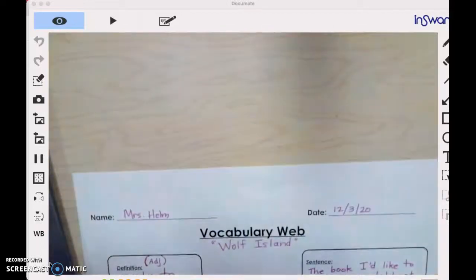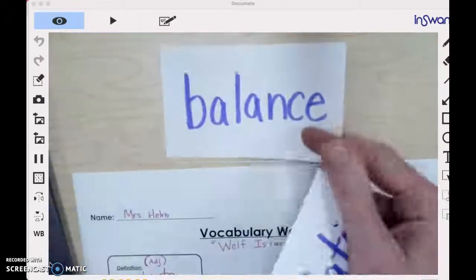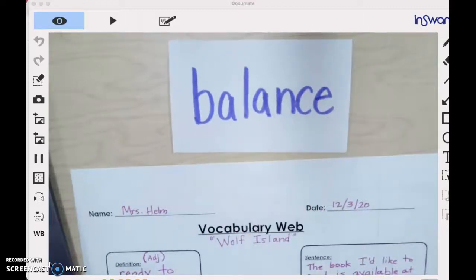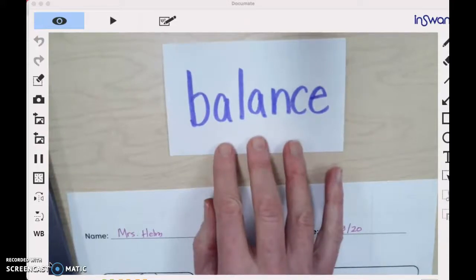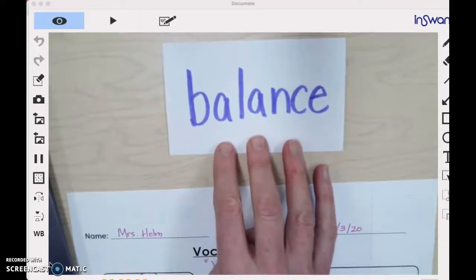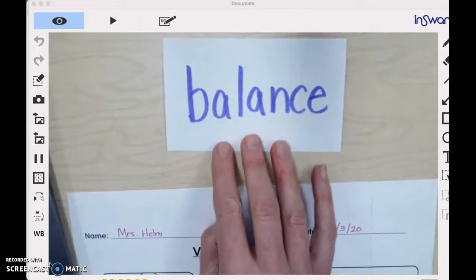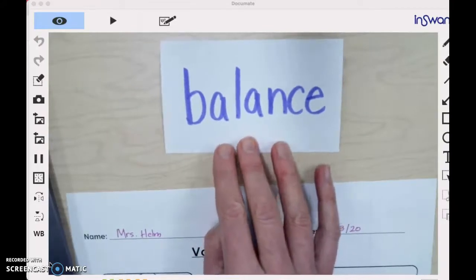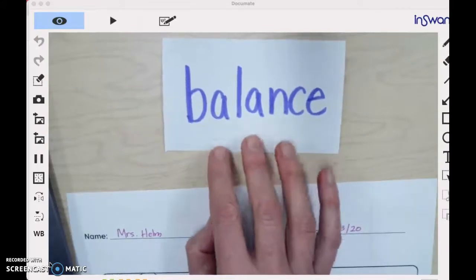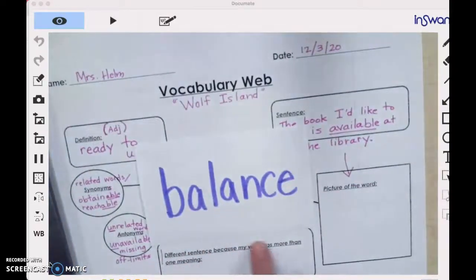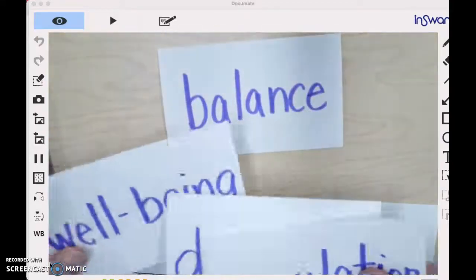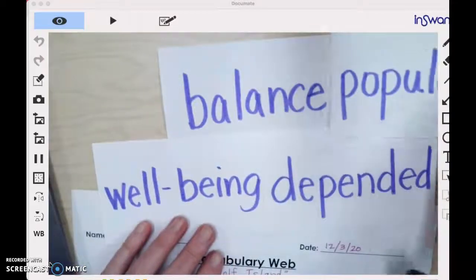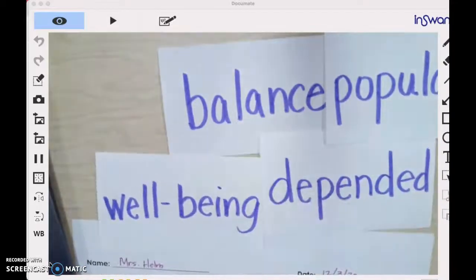But we talked a little bit about how this word balance has more than one meaning, right? Balance could be a verb that you balance on a beam. You can walk across the beam, or it could be a noun. You have good balance where you don't fall down. Or it could be the balance in an ecosystem. So if you chose the word balance, you could definitely do another sentence here because it has more than one meaning. So when you're going through, if you find that you think of more than one meaning for your vocabulary words, you could do that.